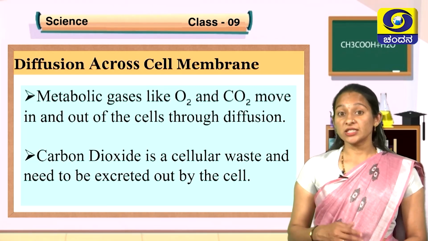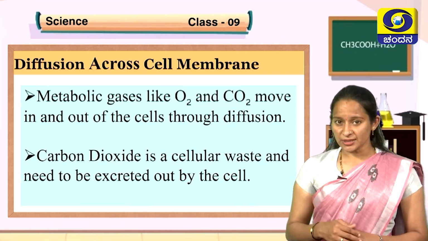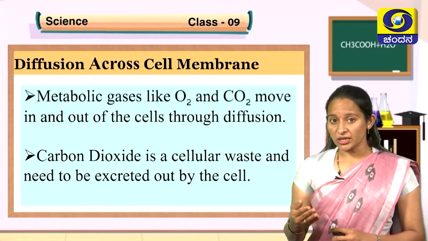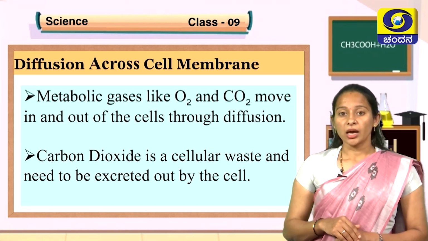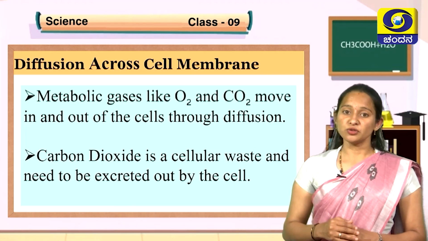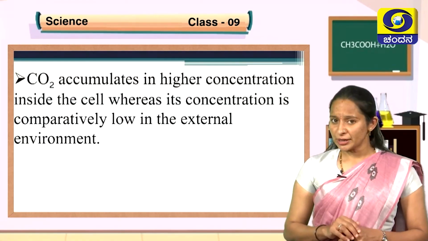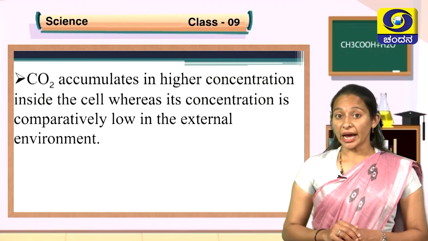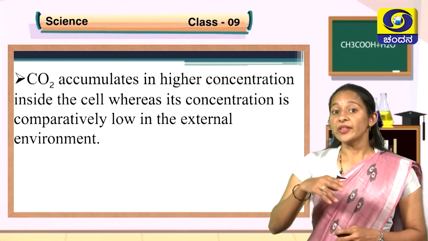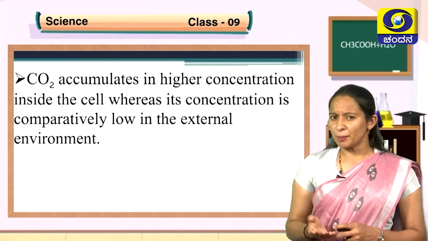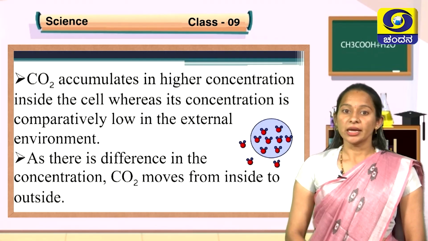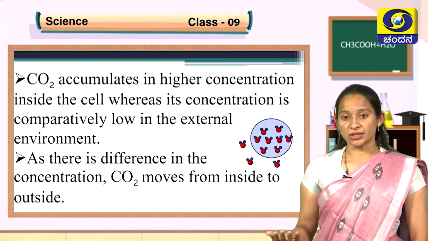Carbon dioxide is a cellular waste. It is produced inside the cell during the process of respiration. This carbon dioxide, which is a waste, should go out of the cell. In order to send the carbon dioxide out of the cell, the process of diffusion gets involved. This carbon dioxide gets accumulated in higher concentration inside the cell, whereas its concentration in the external environment will be comparatively low. As there is a difference in the concentration of carbon dioxide, it moves from the cell to the external environment.